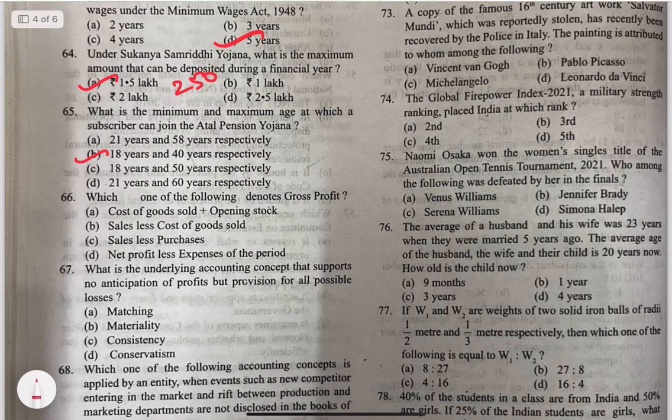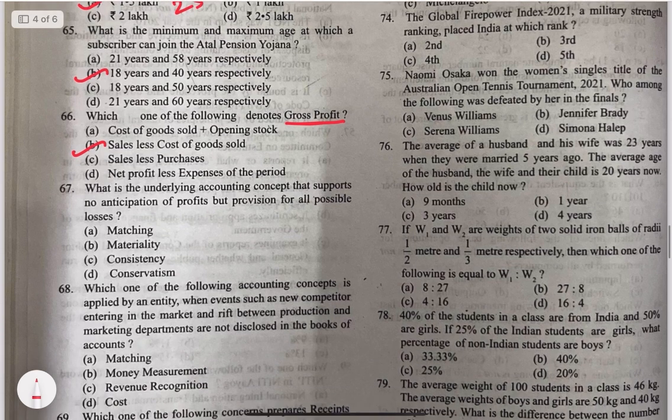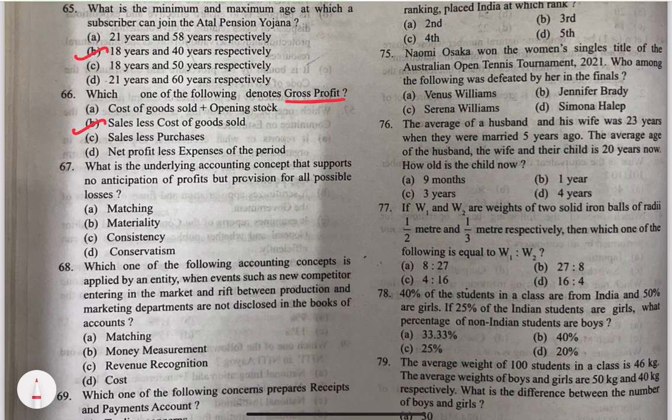66, which one of the following denotes gross profit? For 66, the answer is B, sales less cost of goods sold, because gross profit is equal to total sales minus cost of goods sold. 67. What is the underlying accounting concept that supports no anticipation of profits but provision of all possible losses? It is conservatism.